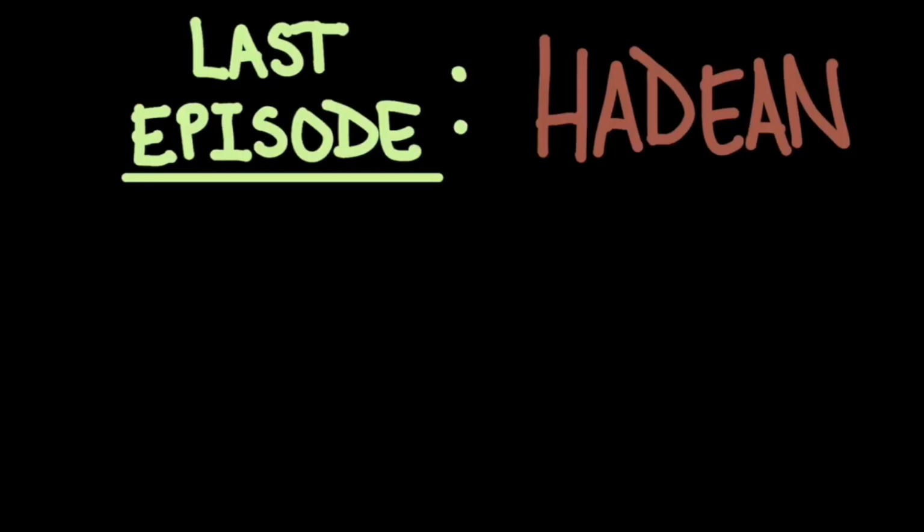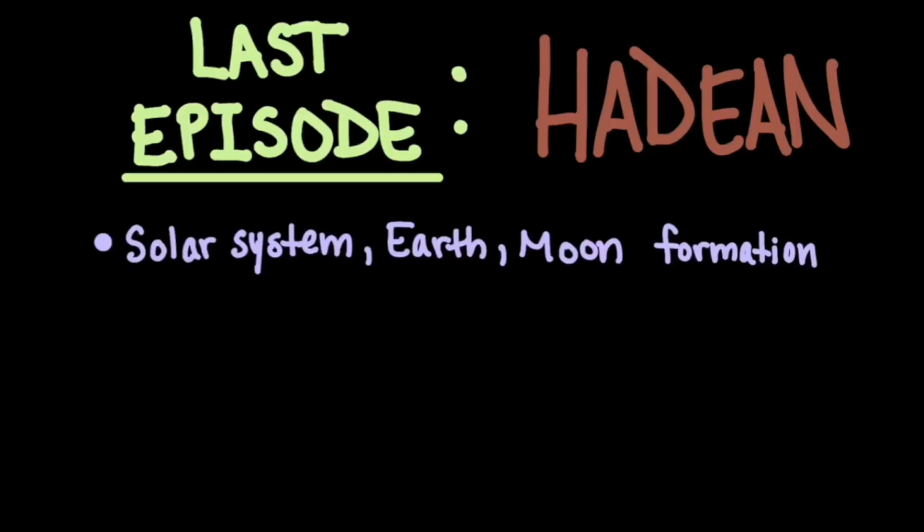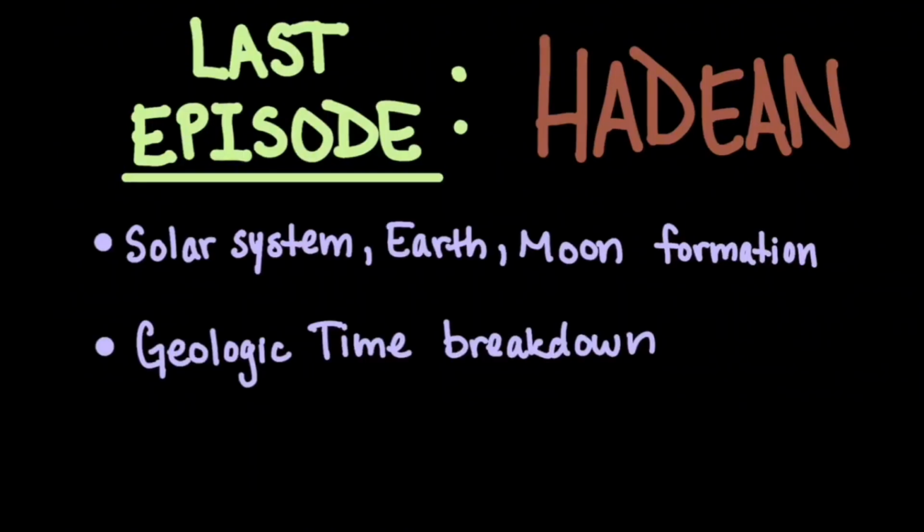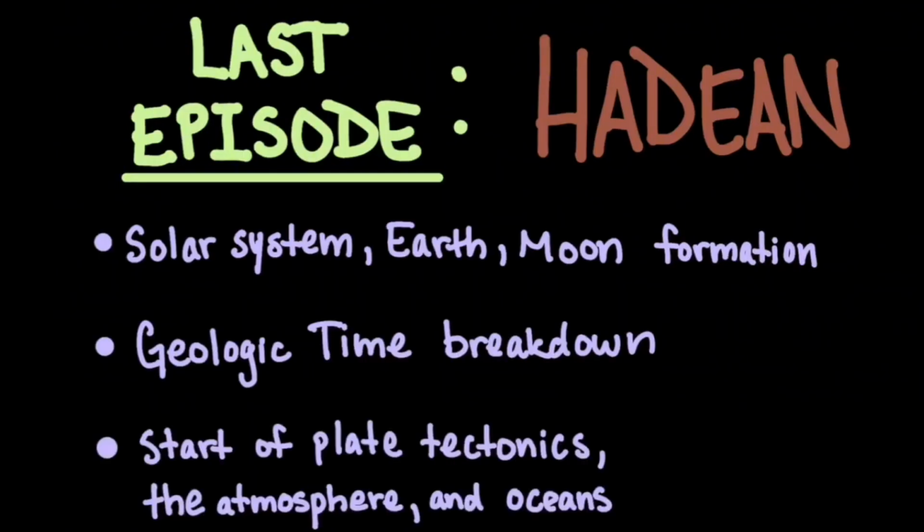Before we begin, let's recap our last episode. Last episode we talked about the first eon, the Hadean. During the Hadean, the solar system, the Earth, and the Moon formed. I also broke down how geological time works. During the Hadean Eon, we also have the start of plate tectonics, the atmosphere, and the oceans. Click the link right here if you want to check this video out.